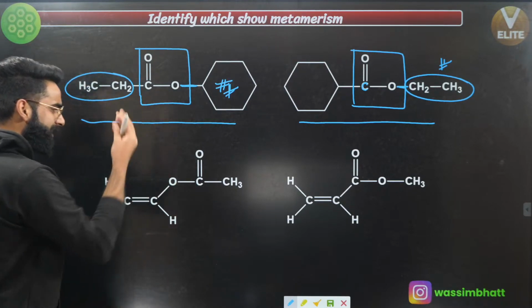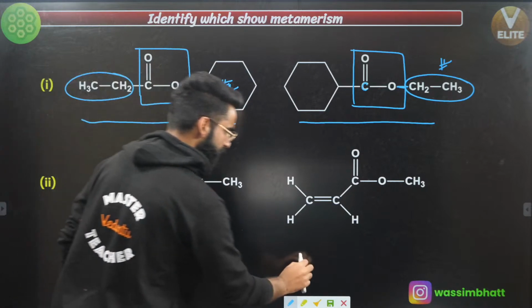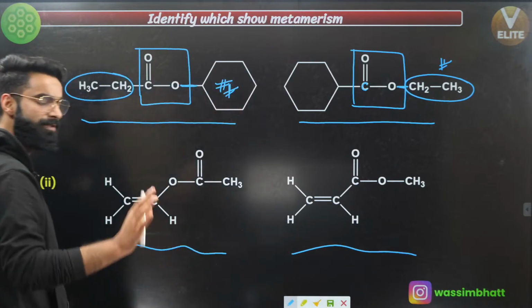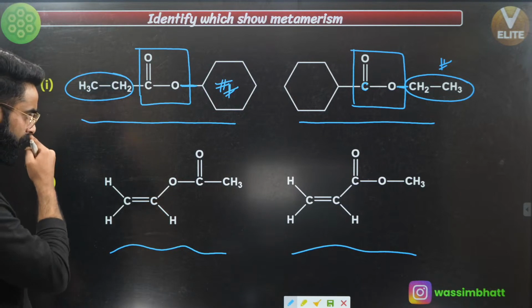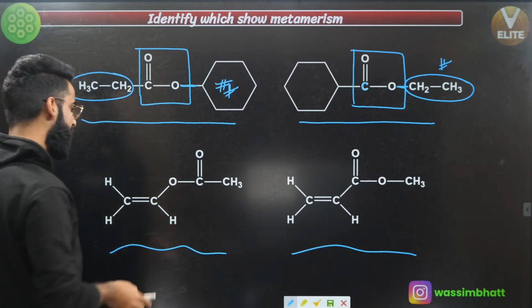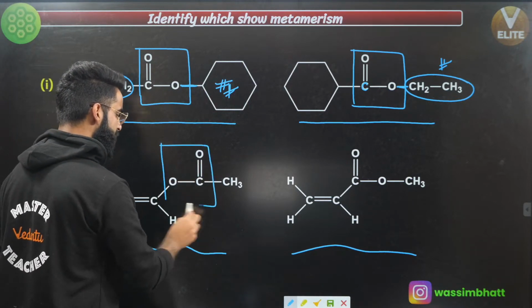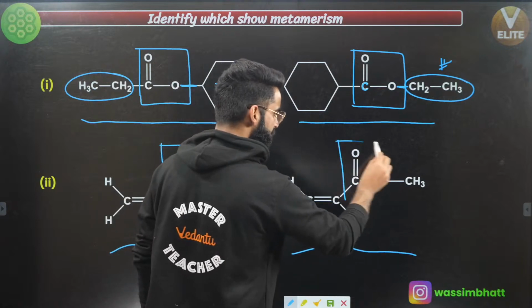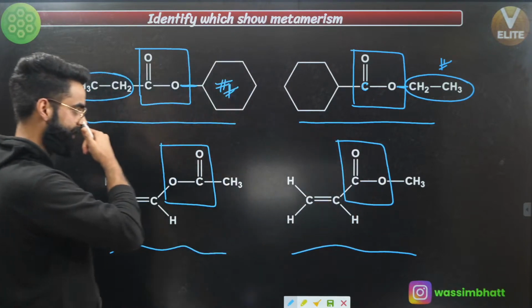Perfect. Let's move on. Let's check these two. First of all, their molecular formula is the same, which I'm telling you from here only. Now, what you're going to do is identify the polyvalent group. This is the polyvalent group right here. Again, this is going to be the polyvalent group. Now, check the surrounding of the polyvalent group.